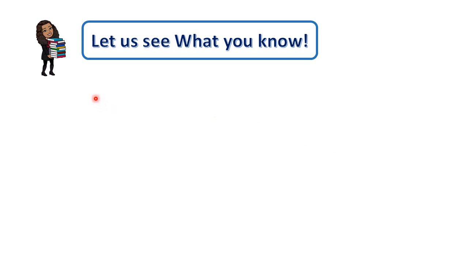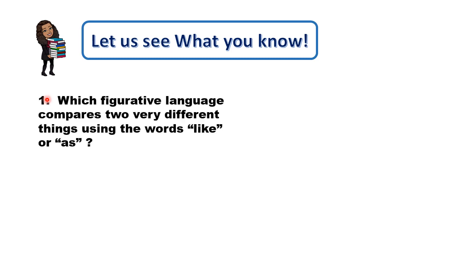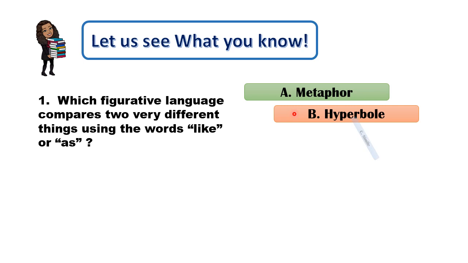Before we begin the discussion, let us see what you already know from the topic that we have by answering these quick questions as a review. Number 1. Which figurative language compares two very different things using the words like or as? Is it A. Metaphor, B. Hyperbole, or C. Simile? I am giving you 5 seconds to think for an answer.